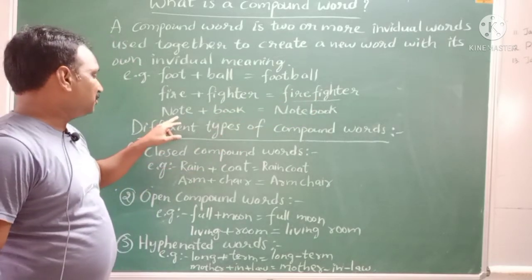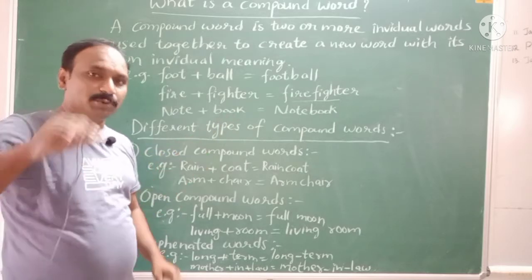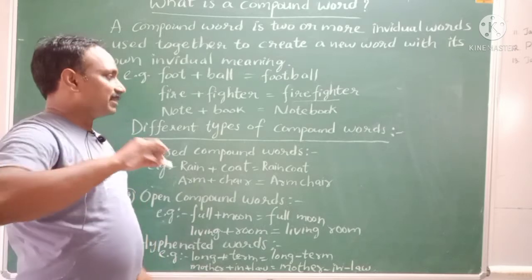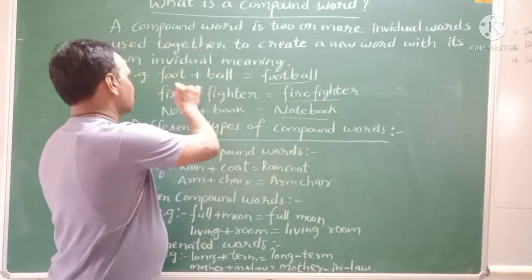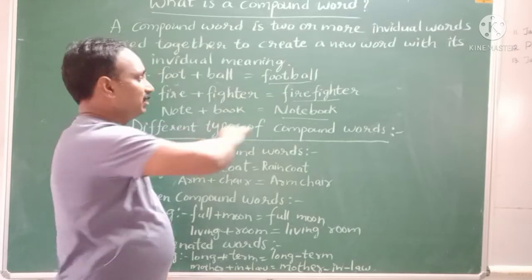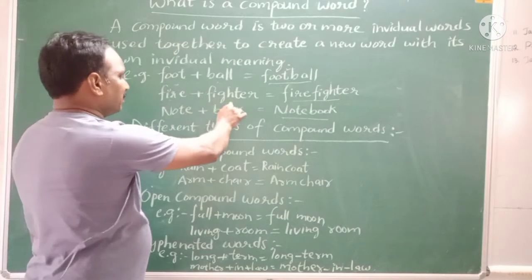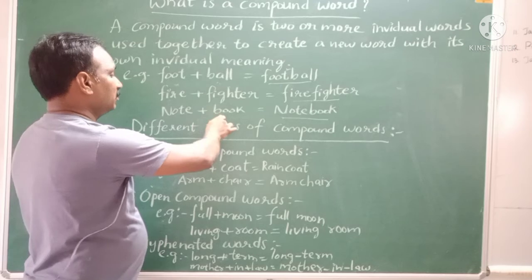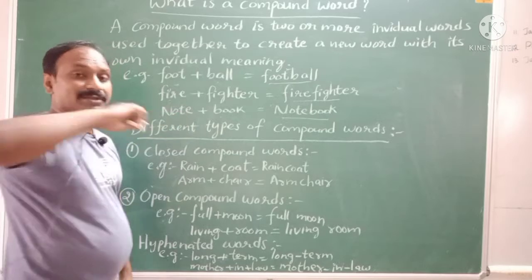Now let us see another example, notebook. There is one book, and if you use that book for writing, we call it a notebook, and it is a compound word. These are individual words, foot and ball. We join these two words to form a new word. Fire and fighter joined together and made a new word. Note and book joined together and made a new word, notebook.